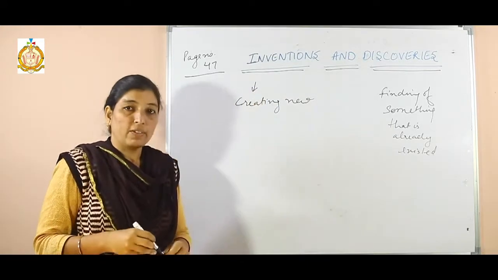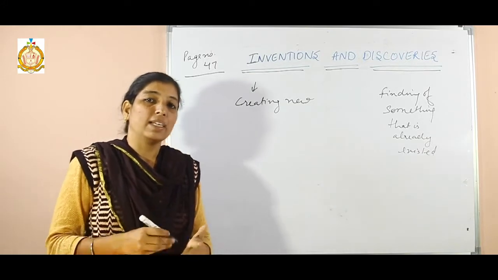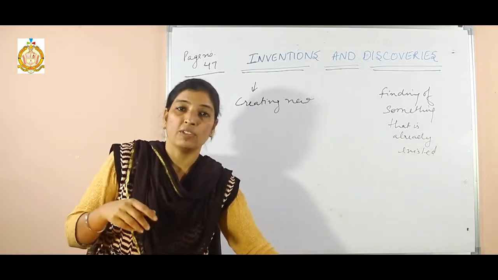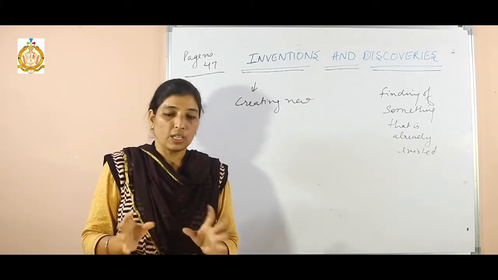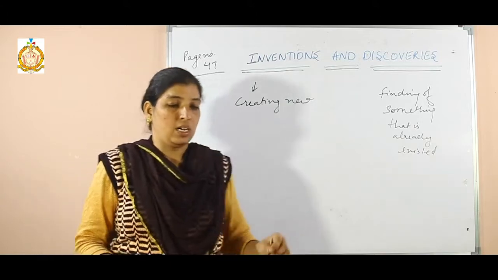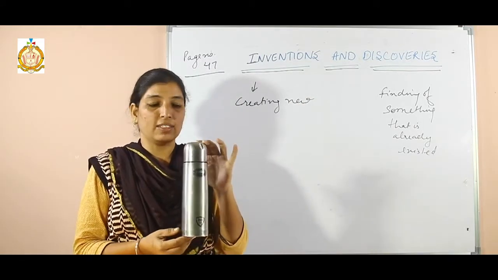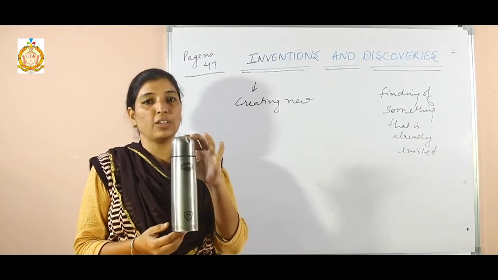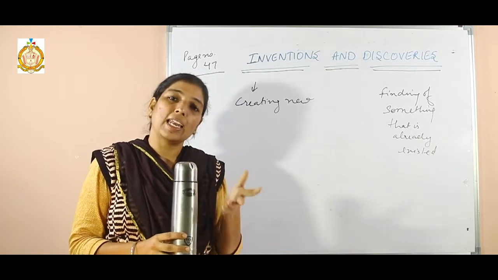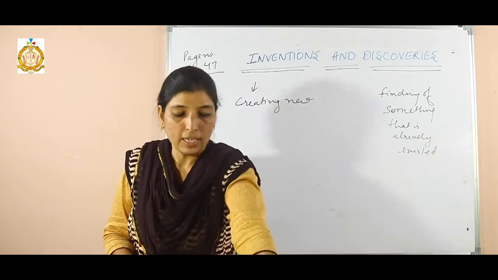So in this chapter we will learn about the different inventions and discoveries, who invented a product and what is the name of that product which is invented by somebody. So there are a few things. First I will tell you about the thermos flask. The benefit of the thermos is that we can carry hot as well as cold water anywhere with the help of this thermos. That is widely used by the people.